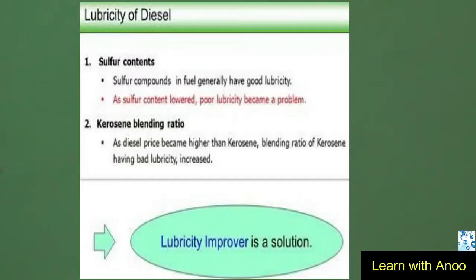Now the lubricity of diesel is affected by, number 1, sulfur content. Sulfur compounds in fuel generally have good lubricity. As sulfur content is lowered, poor lubricity becomes a problem. Number 2, kerosene blending ratio. As diesel price becomes higher than kerosene, the blending ratio of kerosene, having bad lubricity, increases. Lubricity improver is a solution.